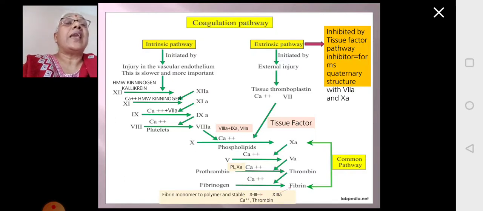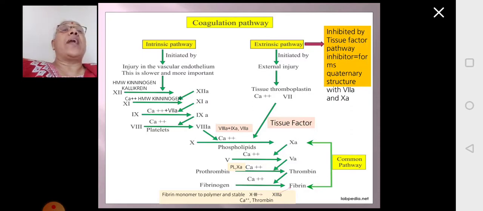So this 7A along with the complex of 8A and 9A from the intrinsic pathway, in the presence of calcium ions, phospholipids from the platelets and tissue factor from the damaged tissue, all these together will bring about conversion of inactive zymogen 10 to active 10A, which is a serine protease. Is that clear? Now what all is required for the conversion of inactive 10 to 10A?